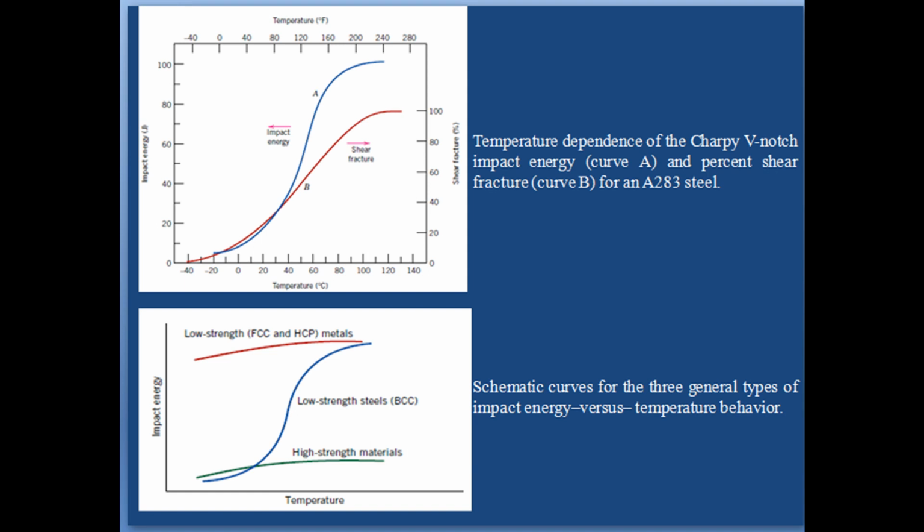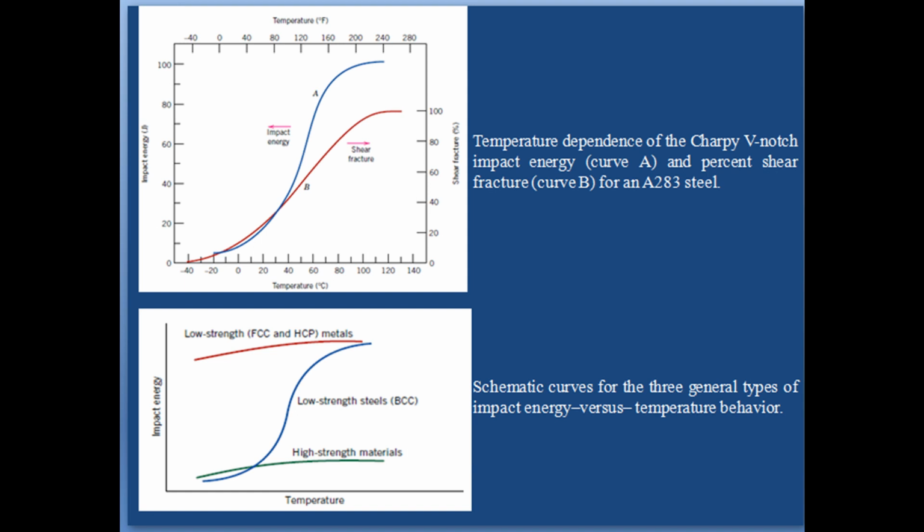This is all about the impact test. We have discussed the ductile to brittle transition, and also we have discussed three general types of impact energy versus temperature behavior. These are represented schematically by the upper and lower curves of the figure.